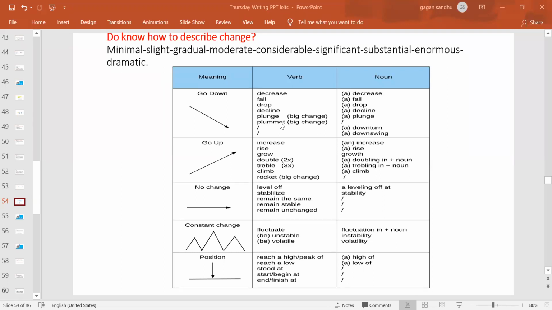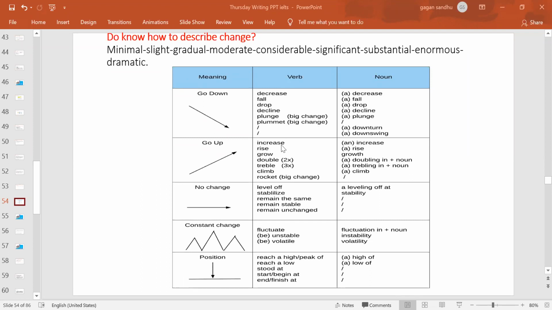for that you can write it dramatically plummeted, right? The percentage dramatically plummeted from 80 to 40 in the year 2000 as far as the sales of the electronic gadgets were concerned, right? This is past information. So this is how these will be used, because some students know the word and fix it anywhere when there is a decrement. So just keep in mind you use these two if there is a big change.